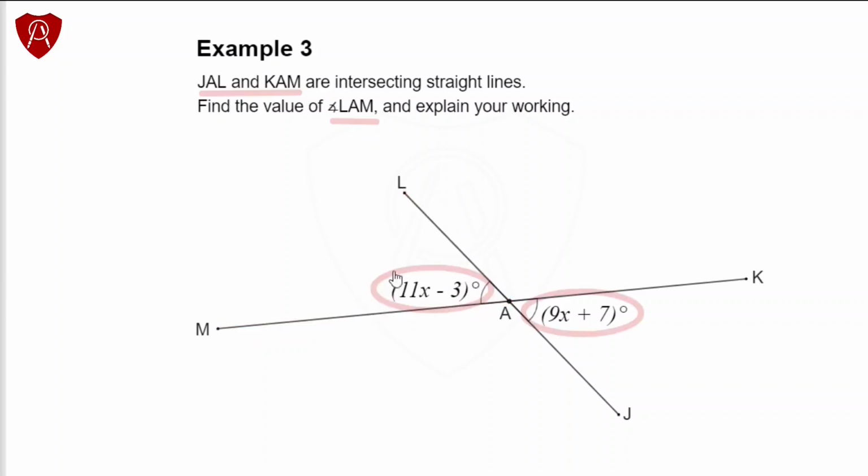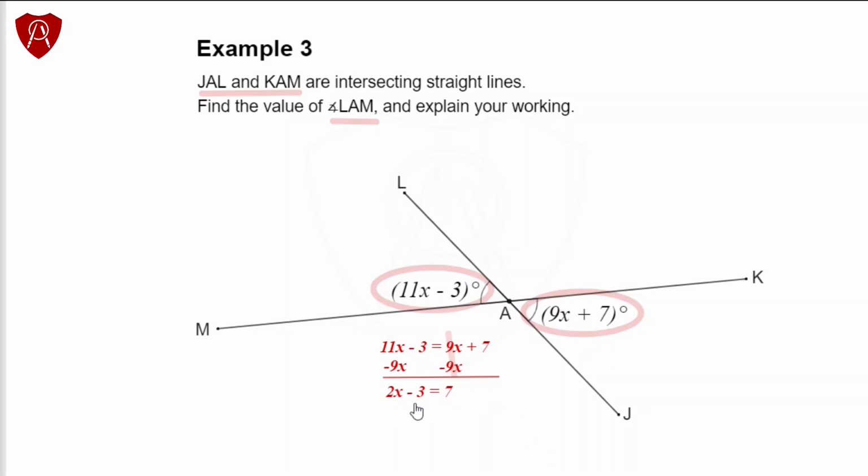We note that these two angles are vertically opposite. Therefore, we are justified to equate them. 11x minus 3 is equal to 9x plus 7. We need to simplify the equation so that x's remain on one side of the equation, and this is the result. The 9x on the right side cancels out, and the new equation is 11 minus 9, which gives us 2x minus 3 is equal to 7. The numbers have remained unchanged.